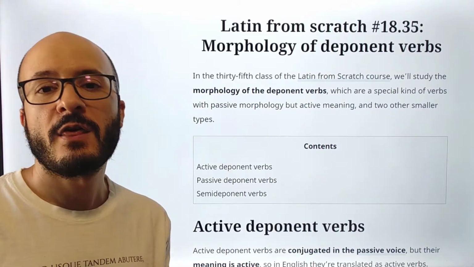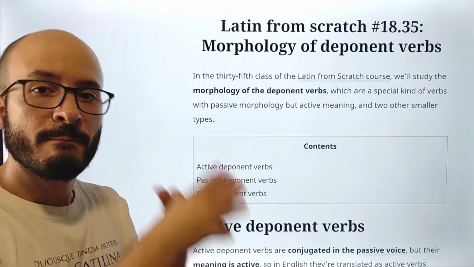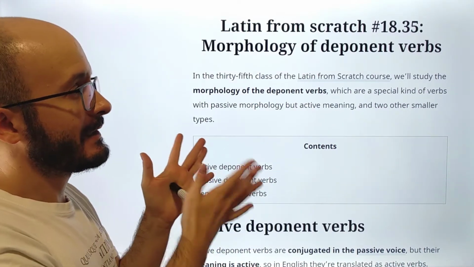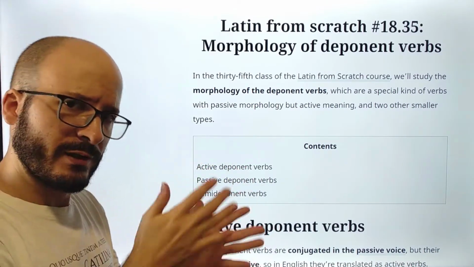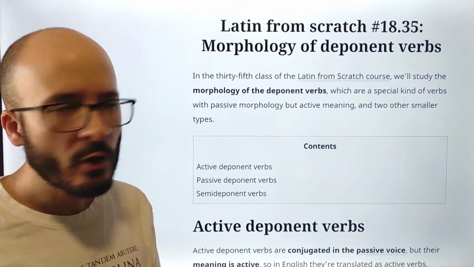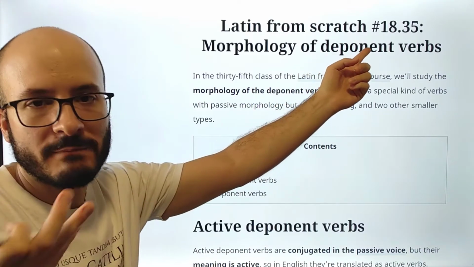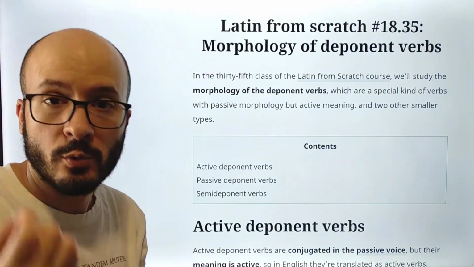Latin from scratch, the deponent verbs. This is quite related to the passive voice, which we studied in the previous class, but it is different. It is similar in the morphology, but different in another way. Let's see, okay? Now, you probably don't know what this deponent means. What does deponent mean? It doesn't matter what it means. What matters is how it works, okay?